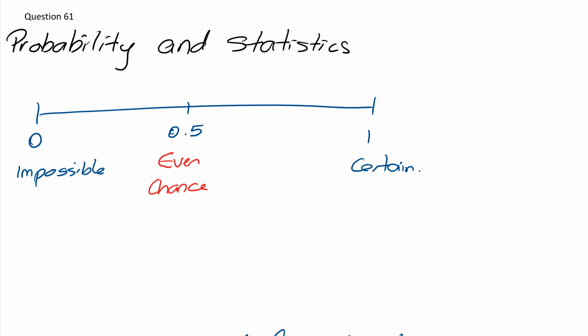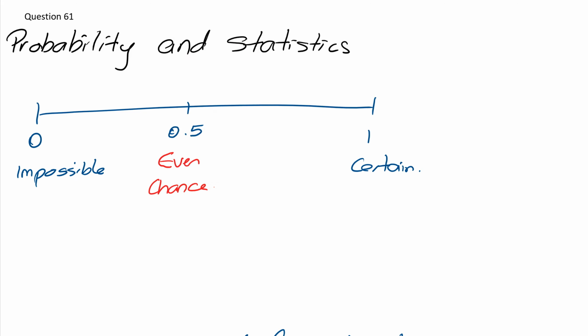So if you think about it, 0 is like, well, it is impossible for it to rain today, or it is impossible for a tornado to rock up today. And 1 being very certain, well, we are very certain that today is going to be a beautiful day. So it's like looking at the ideas of there's a 0% chance or even a 100% chance. So probability is always done within numbers, percentages, or fractions. But don't get confused between the three, because they are all still the same thing.